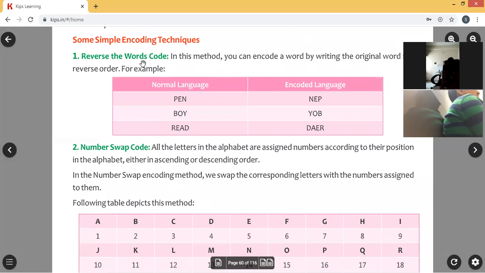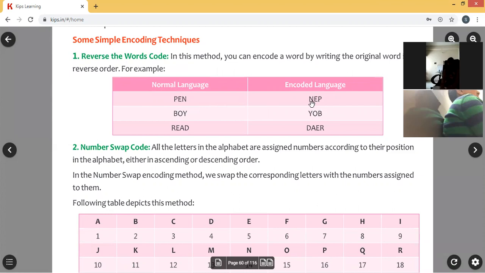Reverse the words code means whatever password or words you have given in your information will be reversed. For example, in the original language you have PEN. In the encoded language, it becomes NEP. N is the last letter, it comes to first place. E stays as it is, in second place. And P is the first letter, it will become the last letter. You gave PEN and you know the password, but in the network it will be transmitted like NEP.